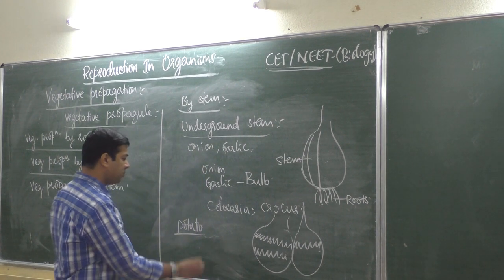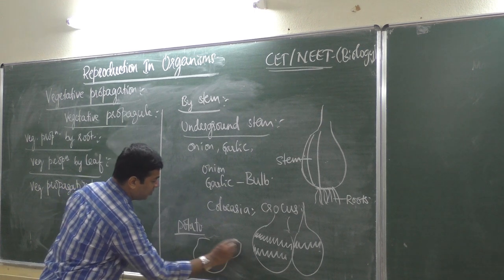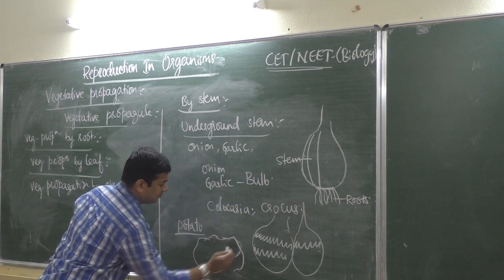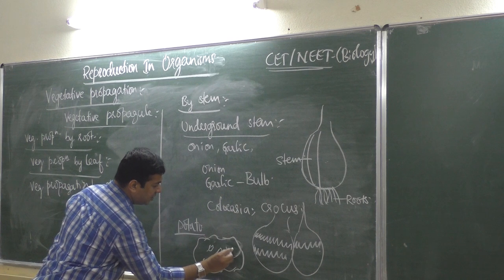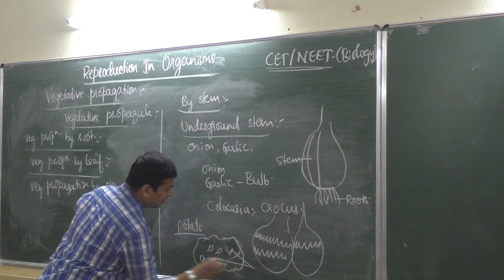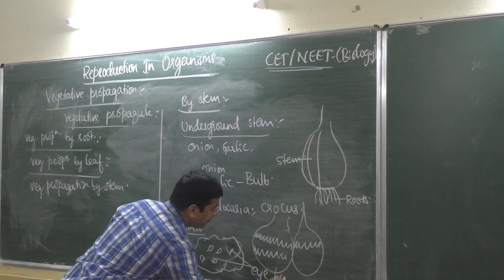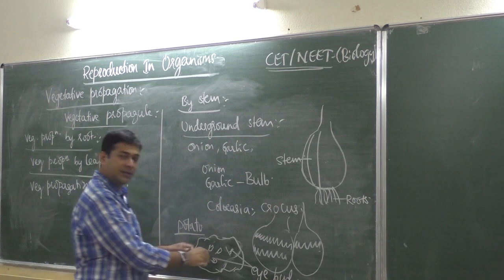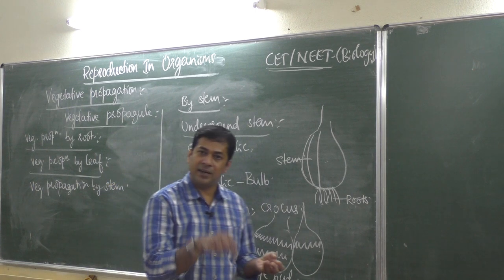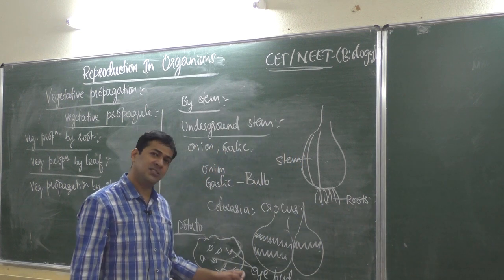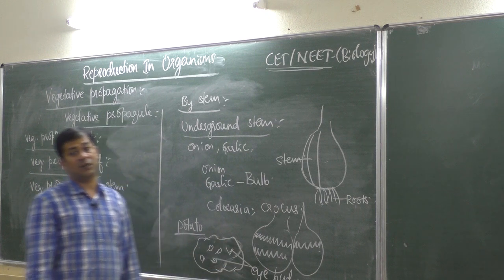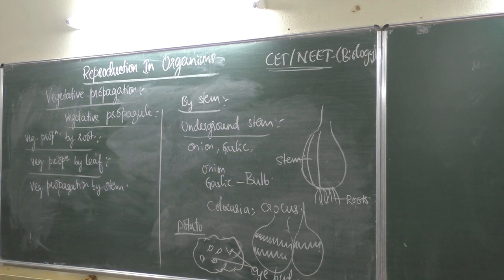by stem. But in potato, suppose this is potato, then some scar marks will be there like this, then it produces small white structures like this. These are called eye buds. Later, if you remove these eye buds and sow it in soil, it produces a new plant. So vegetative propagation by eye buds, that is produced by the stem, so it is underground stem, vegetative propagation by underground stem. Then let us see vegetative propagation by subaerial stems.